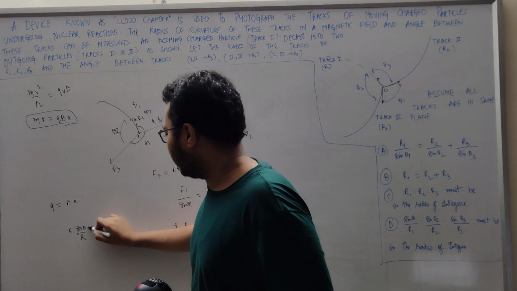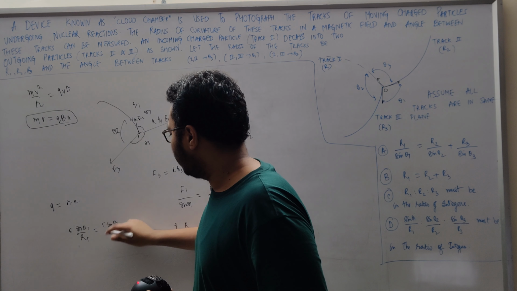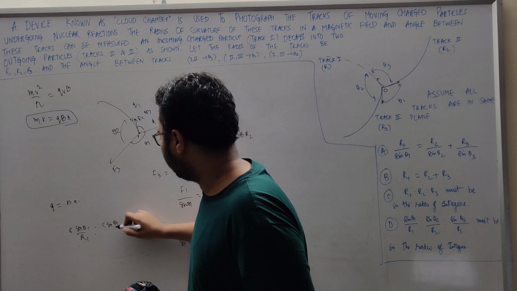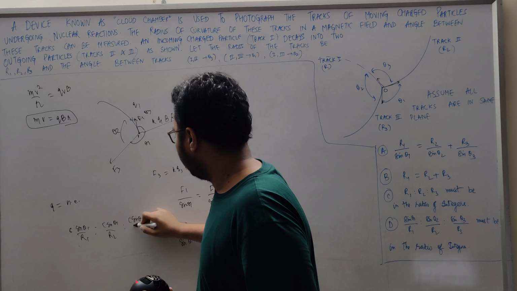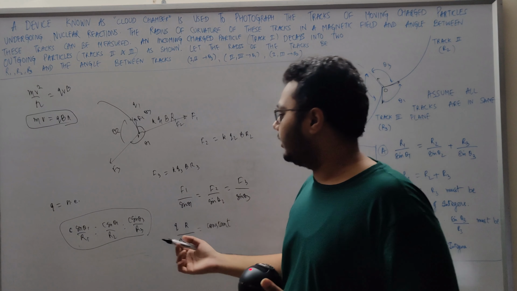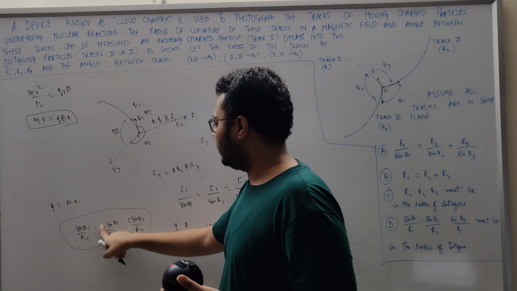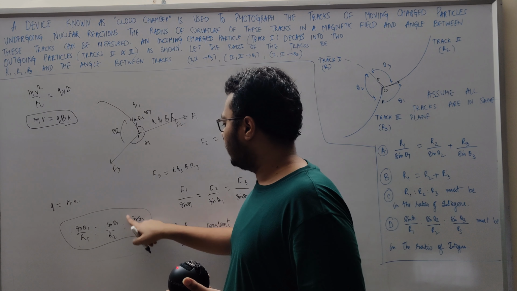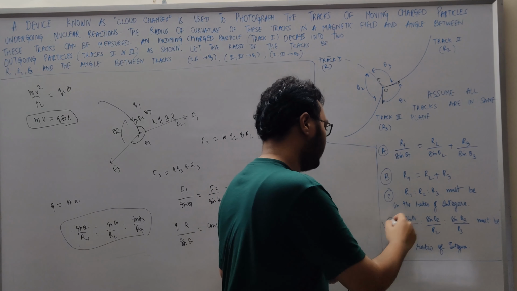So c sine theta 1 upon r1 equals c sine theta 2 upon r2 equals c sine theta 3 upon r3. This ratio must be the ratio of integers because of this, and the c also gets cancelled, so we are left with this. So the correct option is answer D.